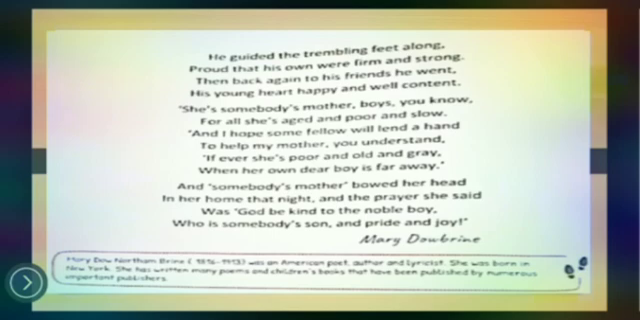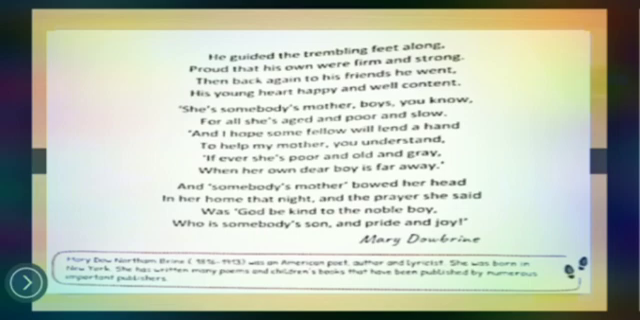And this last stanza is very important. And somebody's mother bowed her head in the home that night. What happened that night? After going to her home, this old lady bowed her head. It means she bowed her head because she was praying, and the prayer she said was, God be kind to the noble boy. In that prayer also we can find motherly affection and love. Mothers always pray for their child, for their well-being and all good fortune.